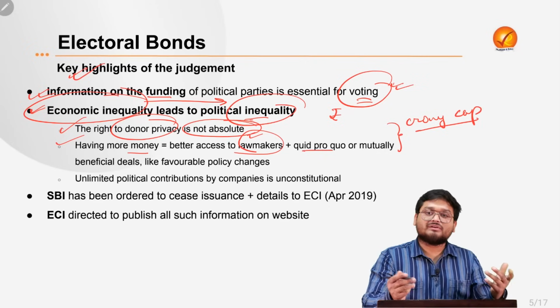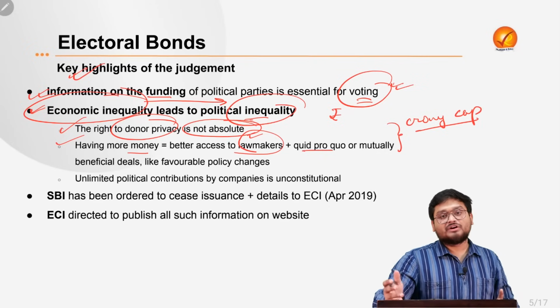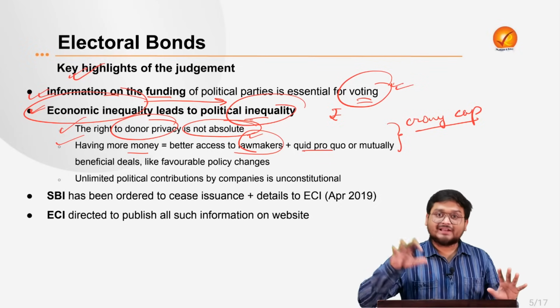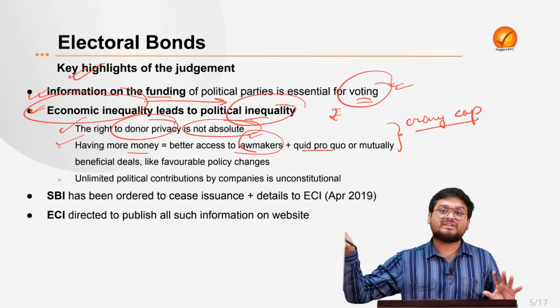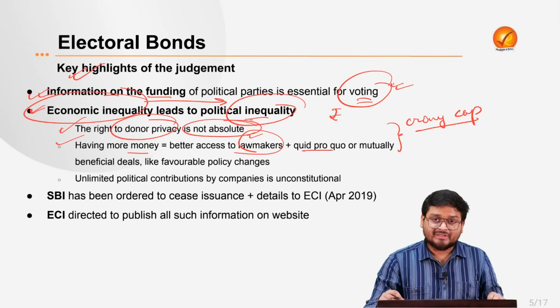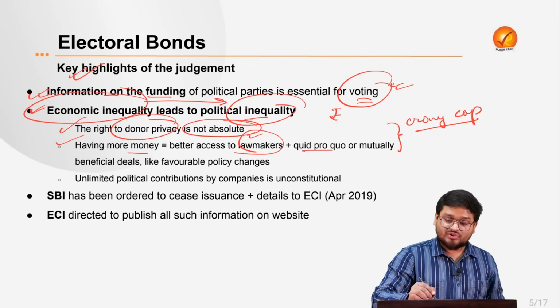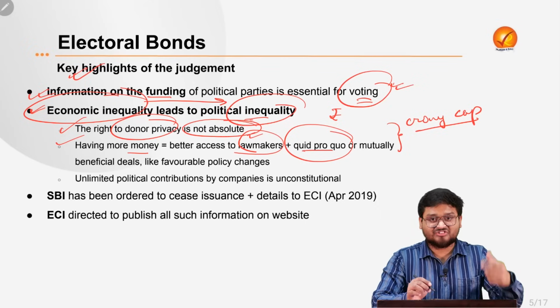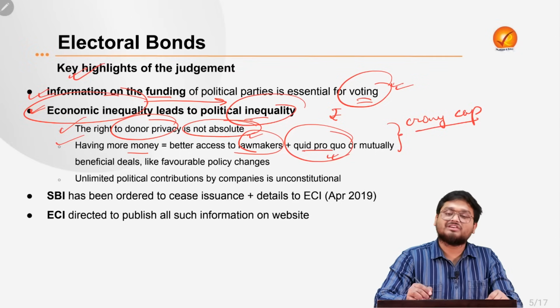Crony capitalism generally refers to that condition where various rich individuals, with their resources and money, are controlling the government resources also. That is, the decision making is in their own favor. That is quid pro quo. That means you scratch my back, I scratch yours. So this is the main thing here.